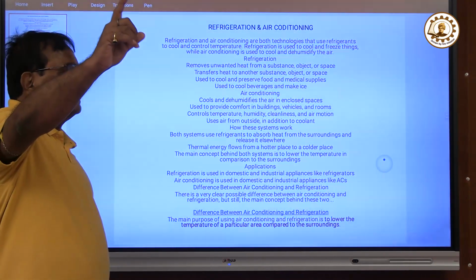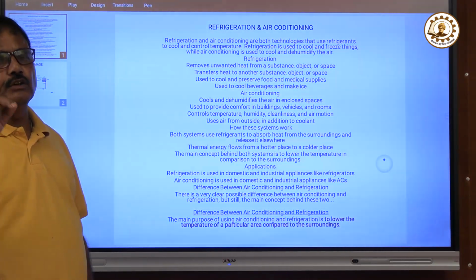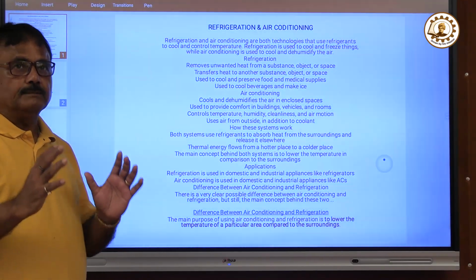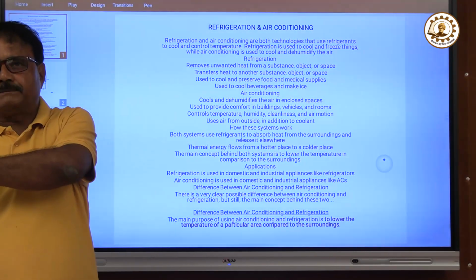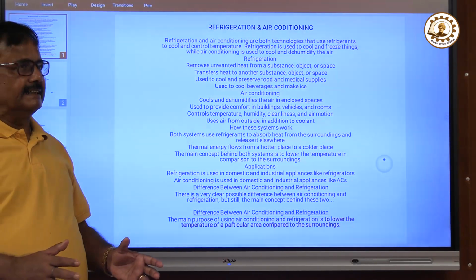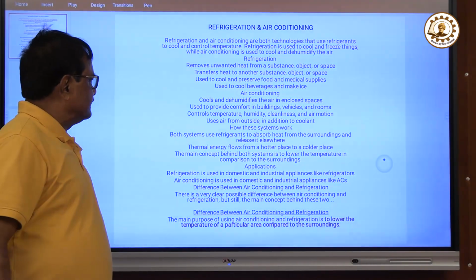Suppose outside it is 40 degrees centigrade and you need 24 degrees centigrade inside. So there is a certain amount of heat. We will have to throw it out to the atmosphere with the help of some machine. That machine is called an air conditioner, and this process is called air conditioning.